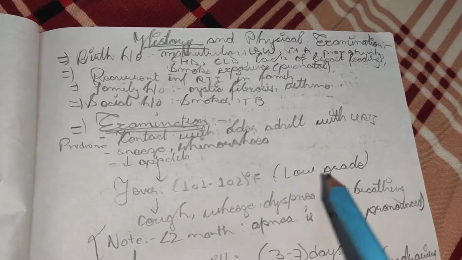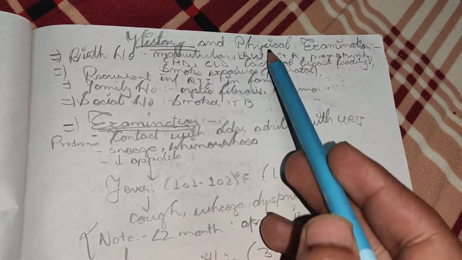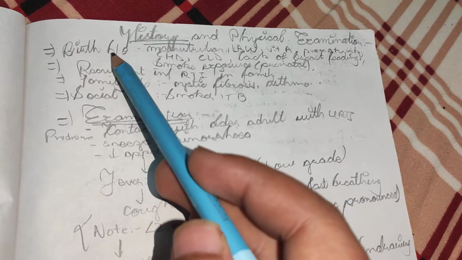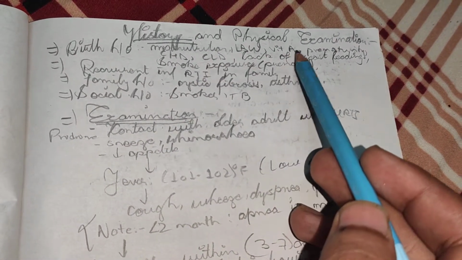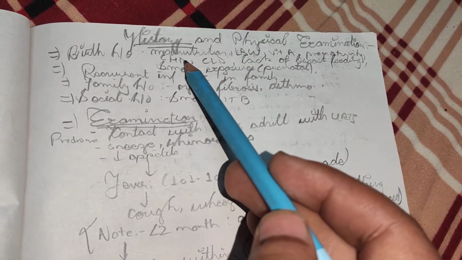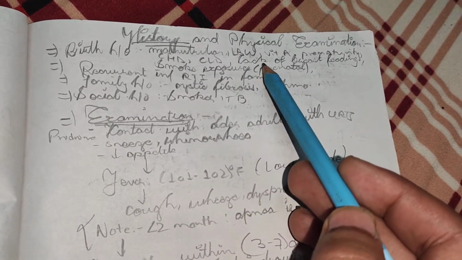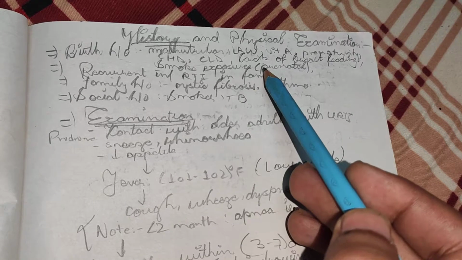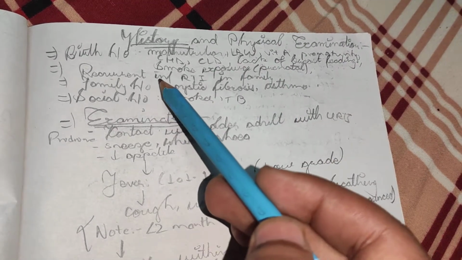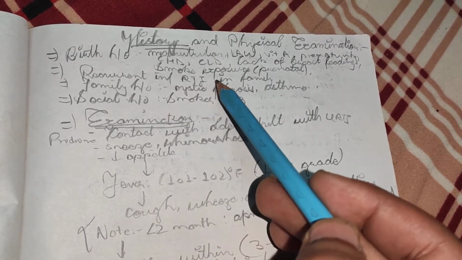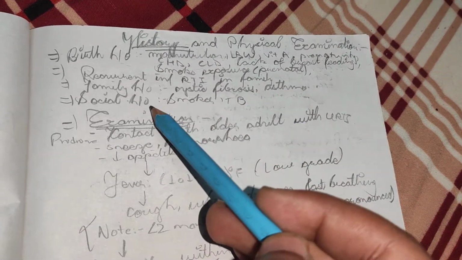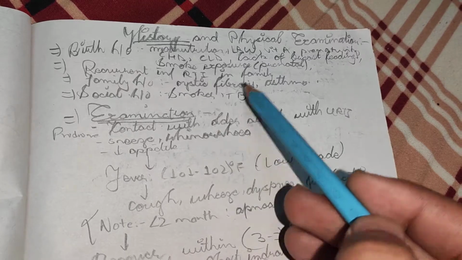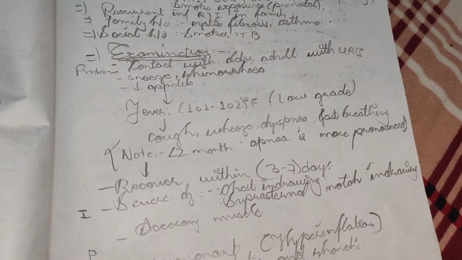Now, to diagnose bronchiolitis, first of all, history and physical examination. We can ask about the birth history, malnutrition, low birth weight, vitamin A, prematurity, chronic congenital heart disease, chronic lung disease, lack of breastfeeding, smoke exposure during prenatal time, recurrent respiratory tract infection, family history of cystic fibrosis, asthma, and social history, smoker or TB. In history, we can ask about the different risk factors.